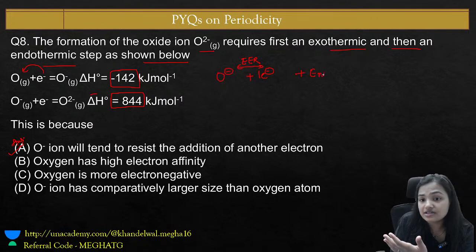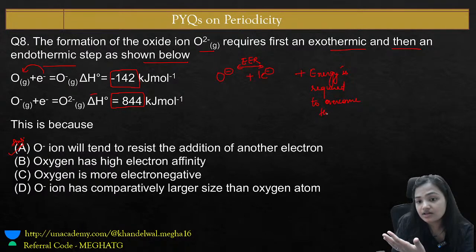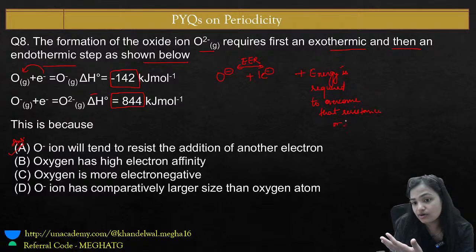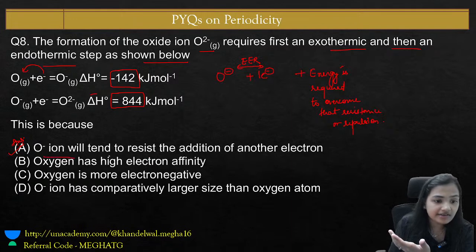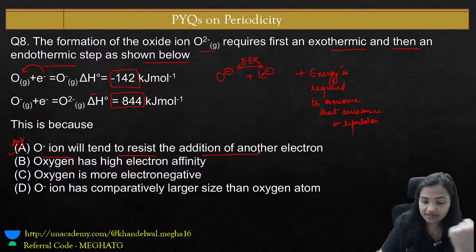So energy is required, and if the energy is required, the process becomes endothermic. Energy is required to overcome that resistance or repulsion. So this process becomes endothermic. So O negative ion will tend to resist the addition of another electron.